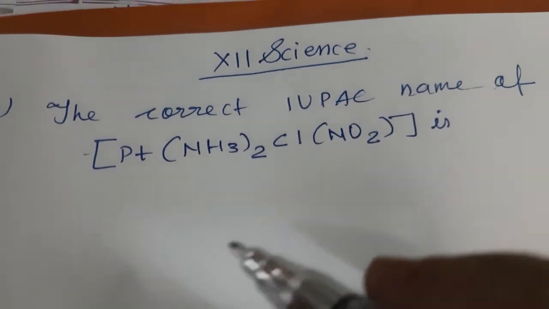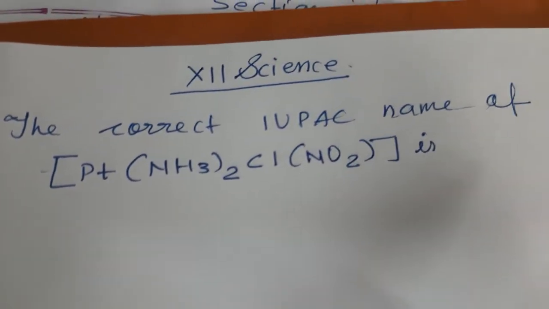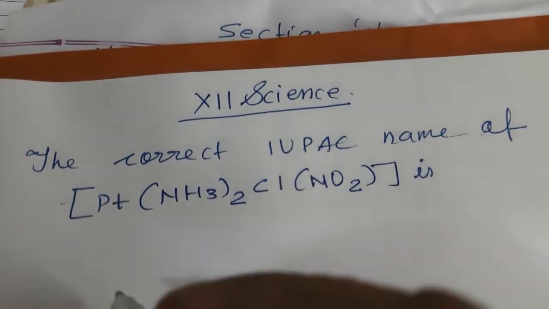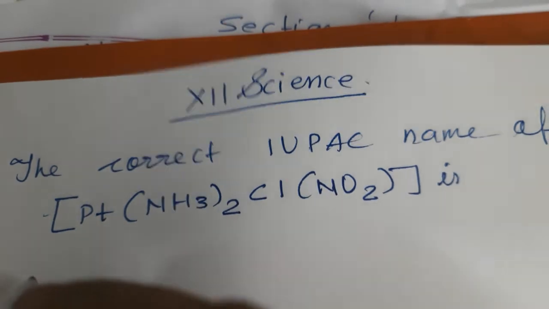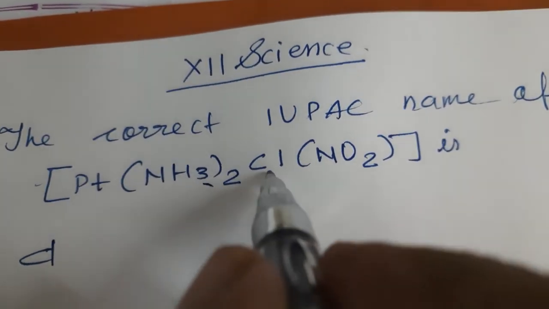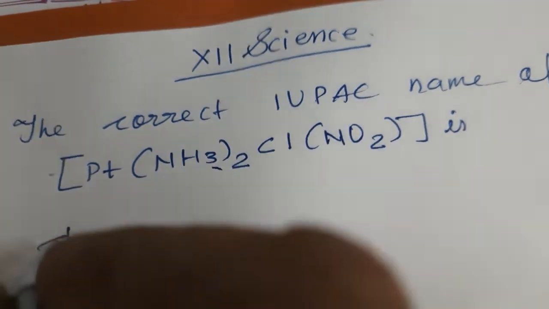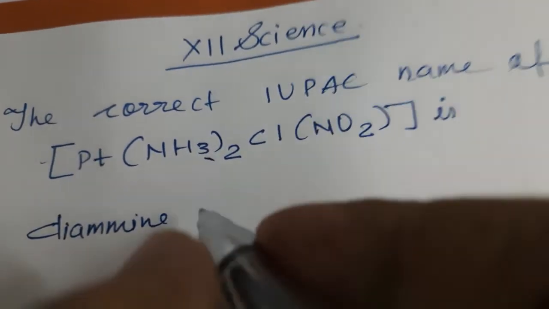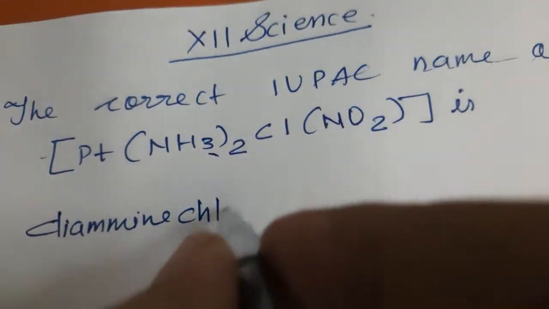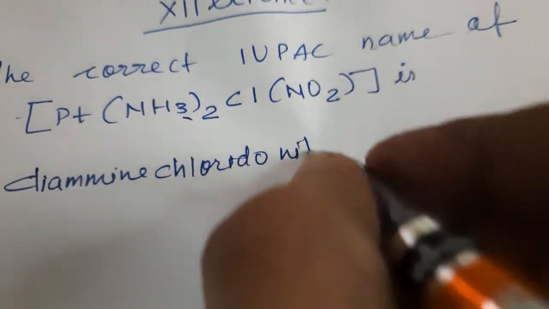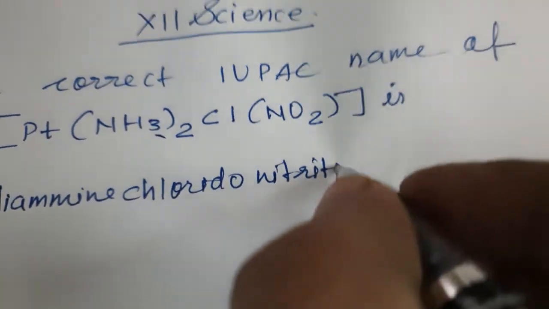We will solve some MCQs of lesson number 9 that I had also asked in the Google Form test. So, the correct IUPAC name of this complex is, let me write the correct name. It is diamine. As you see, alphabetically amine will come, then chlorido and then nitrito.